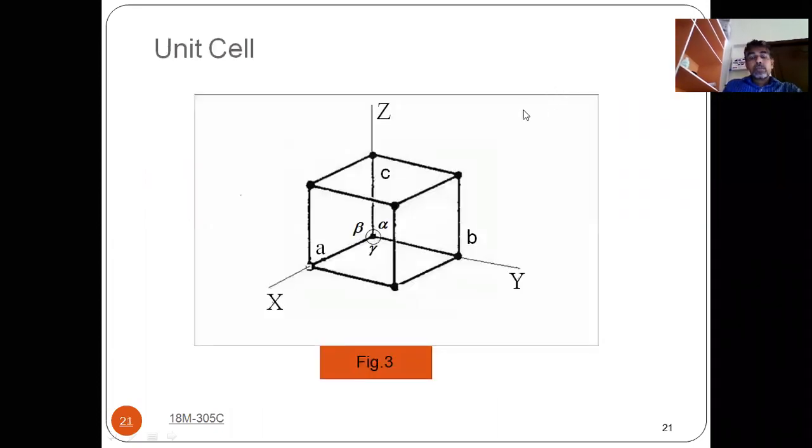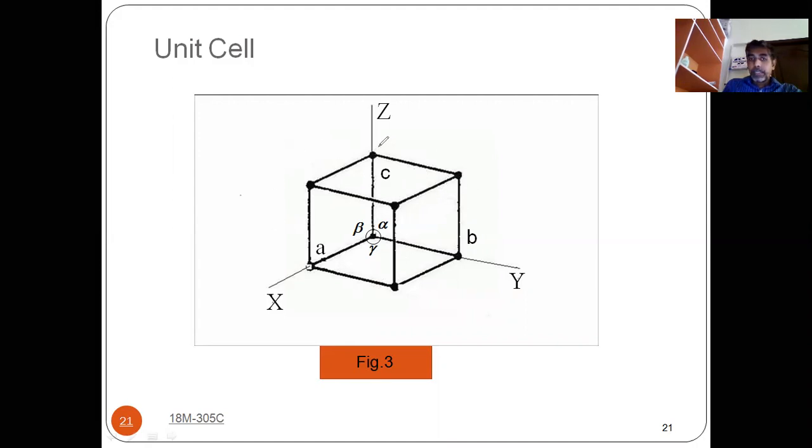See, this is a typical unit cell. It is very simple to understand. If you see here, this is one lattice point, this is one lattice point, this is one lattice point. These lattice points are joined together.